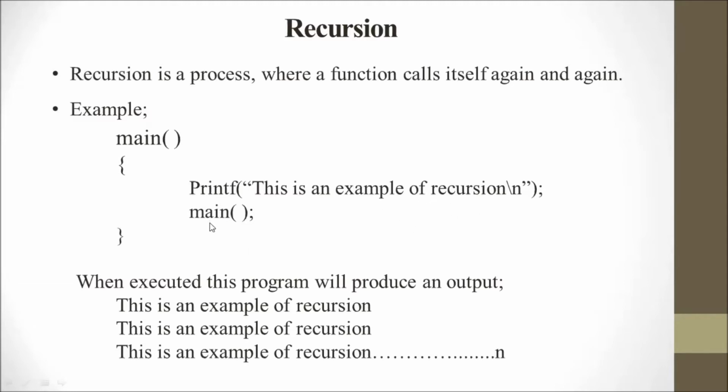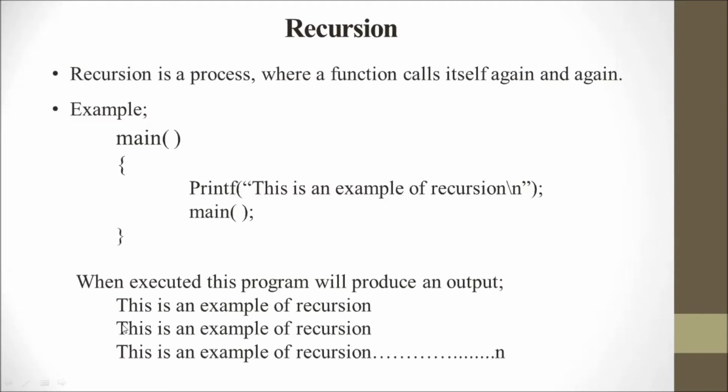Here we define the main function, and inside it we again call the main function. So the main function will call main again, and the program restarts. This statement will print again, and main is called again, and main again prints or executes this, so when we execute this program it will produce an output. This is an example of recursion.